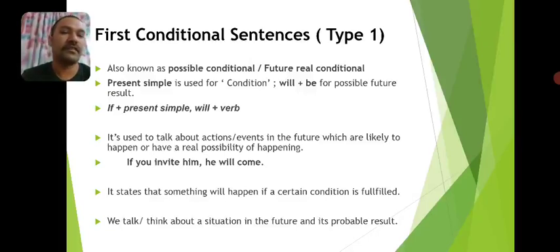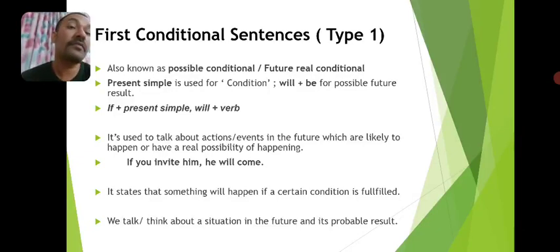So look at the sentence, if you invite him, he will come. In the if clause, simple present tense is used. In the main clause, will followed by the base form of the verb is used. So if you invite him, if you fulfill this condition, means if you invite that person, he will come.